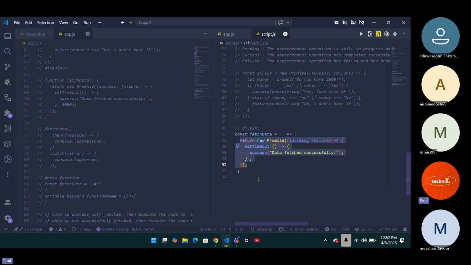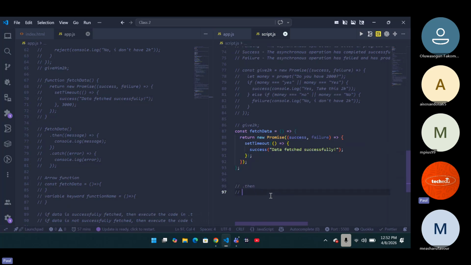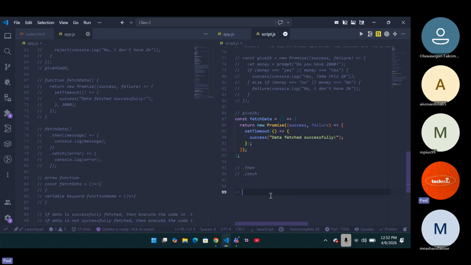Now that's going to make me introduce you to two major keywords. We have the .then keyword, right? And then we also have the .catch. Probably in today's class, I'm going to explain error handling in JavaScript. You need to understand what error handling means in JavaScript. But for now, I'm going to explain .then and .catch for you.